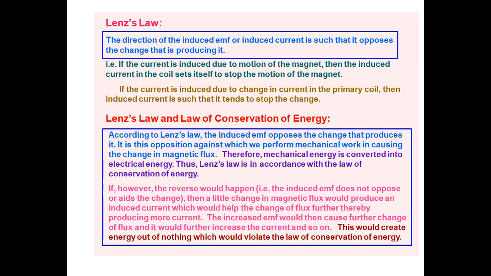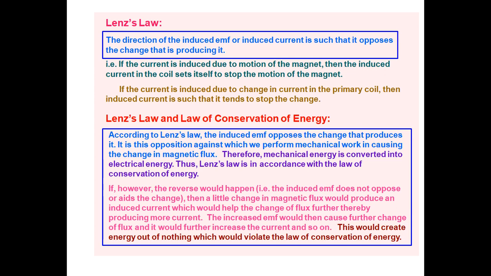So if the N pole of the magnet is coming closer to the coil, it behaves like a N pole and always opposes the motion of the magnet. Suppose we consider the coil behaving like an S pole. Then there would be a gain of kinetic energy, but according to the law of conservation of energy, there will be no loss or gain of energy, only transfer from one form to another.